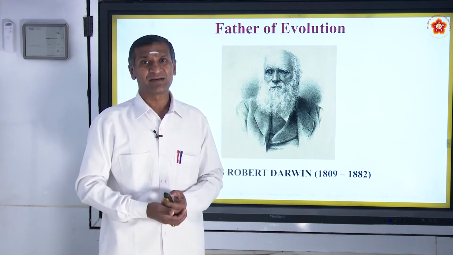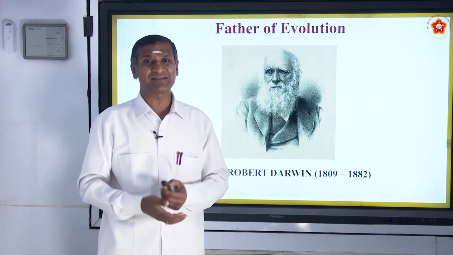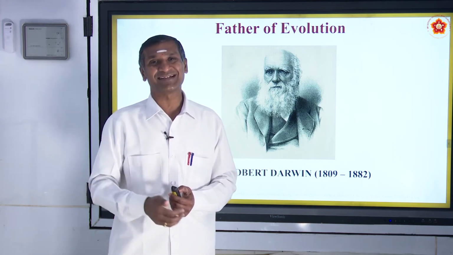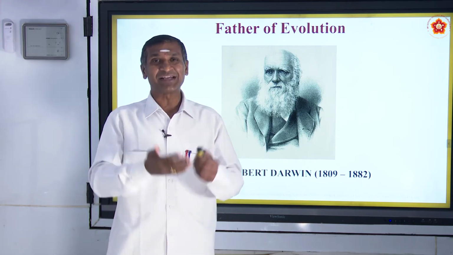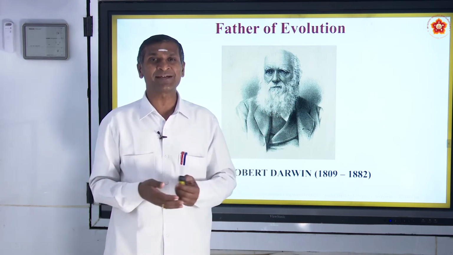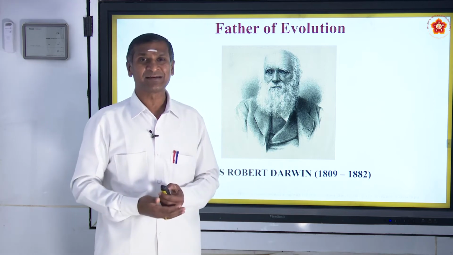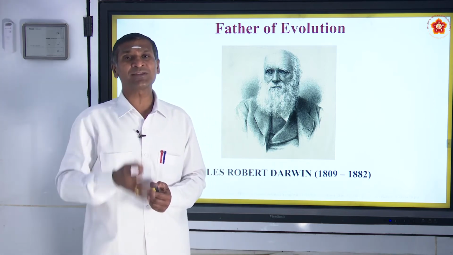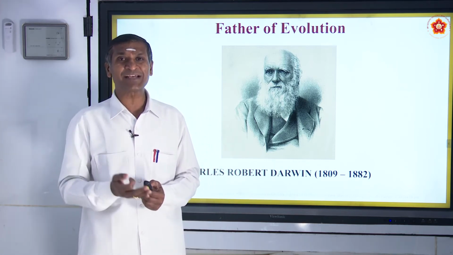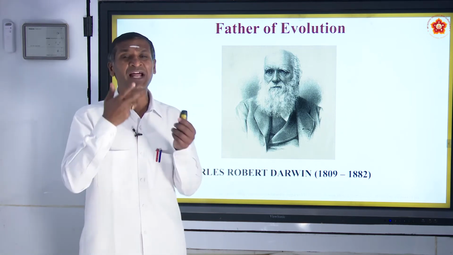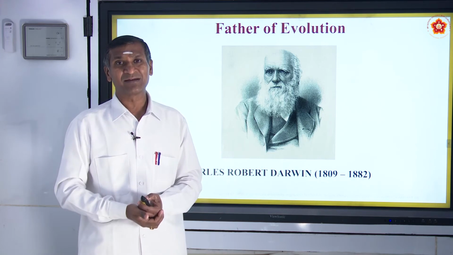Overpopulation, struggle for existence, survival of the fittest, natural selection. If the creation is having many organisms, then those organisms need the basic needs: food, shelter, and clothing. For these basic needs, they start to struggle. That is called a struggle for existence.